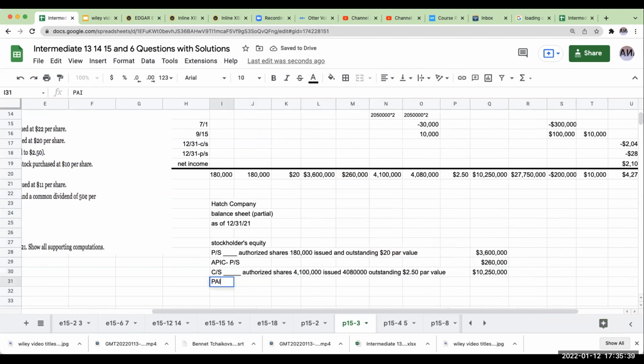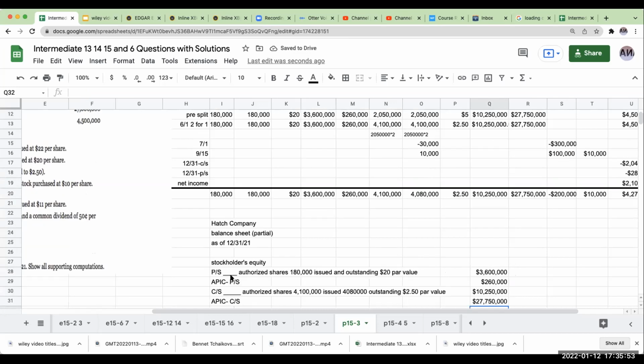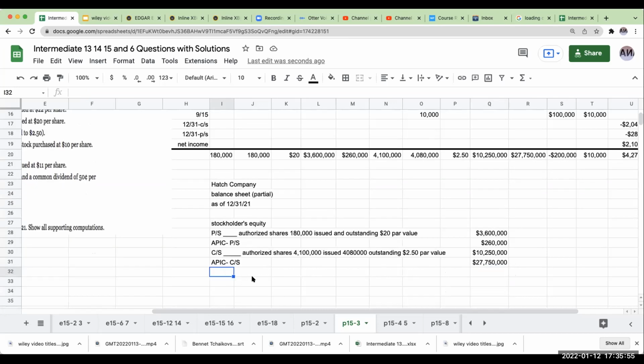Additional paid-in capital, common stock, this is going to be 27,750,000. And then we'll have additional paid-in capital, treasury stock at 10,000.